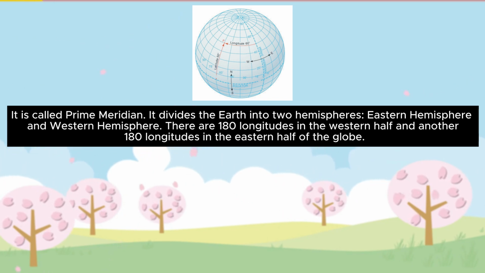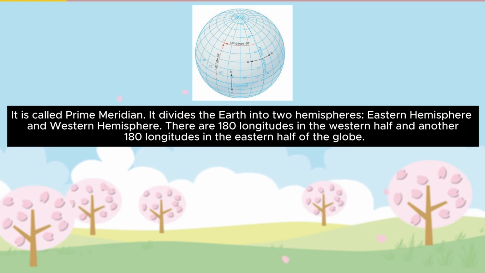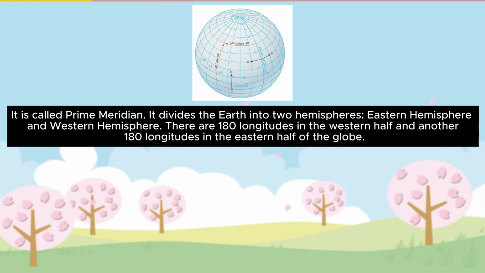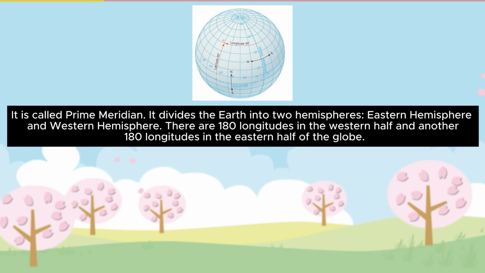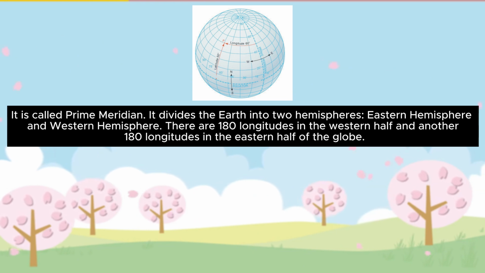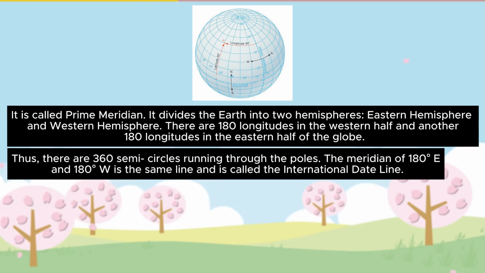It divides the Earth into two hemispheres, the Eastern Hemisphere and the Western Hemisphere. There are 180 longitudes in the western half and another 180 longitudes in the eastern half of the globe. Thus, there are 360 semicircles running through the poles. The meridian of 180 degrees E and 180 degrees W is the same line and is called the International Date Line.